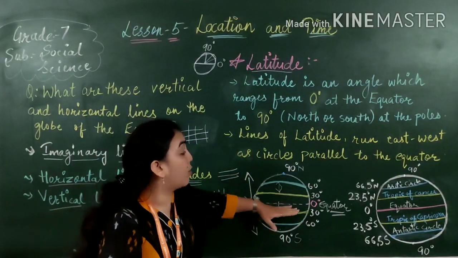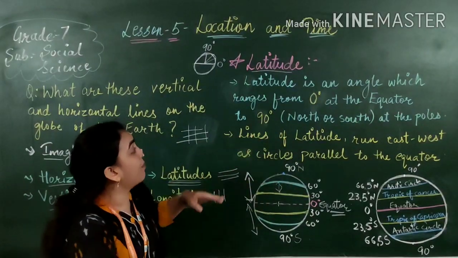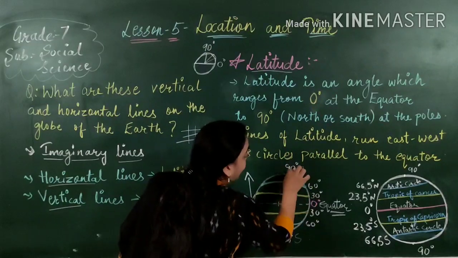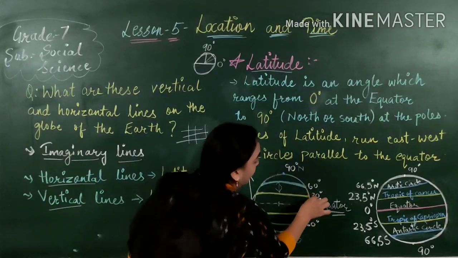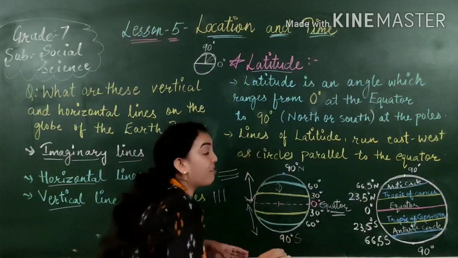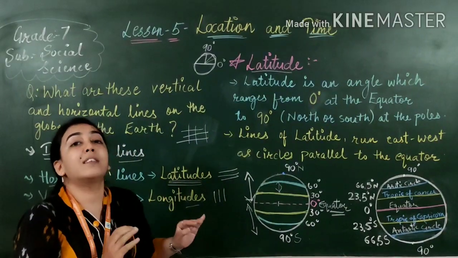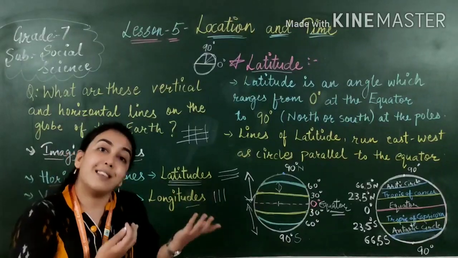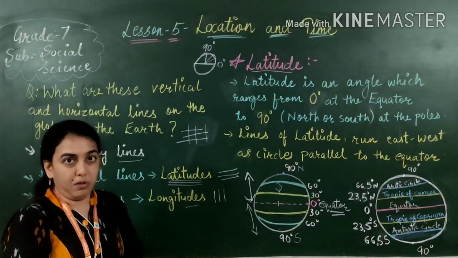That is why if we go upwards, whatever degree we calculate from the top, meaning from 0 to 90 degree, all the latitudes that come, 30 degree, 60 degree, whatever latitudes we get, all these are called north, and downwards they are called in the southern region, the southern hemisphere.